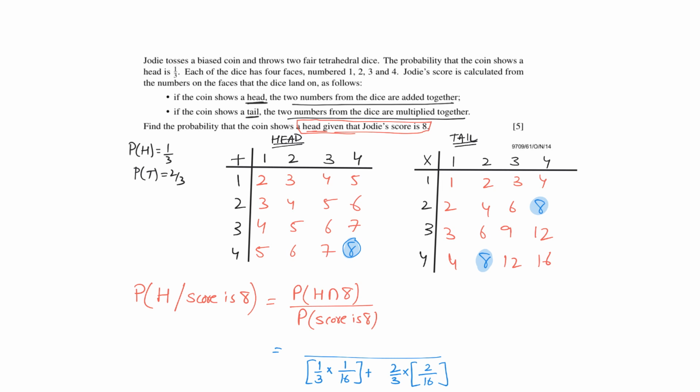Okay. Now in the numerator you want the probability that a head occurs as well as the score is 8, which is this thing. So 1/3 times 1/16. So the conditional probability can be calculated this way, and it comes out to be 1/5. You can work this out.